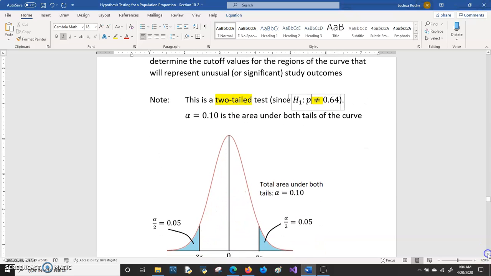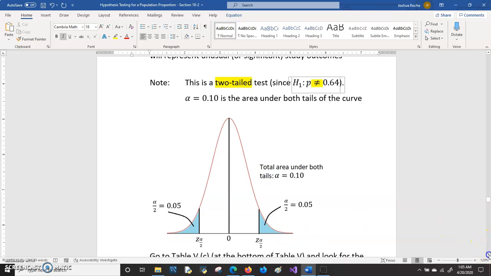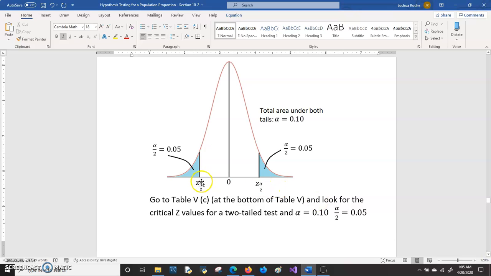Here's what the normal curve would look like. This is a two-tail test. The alpha is 0.10, that's the area under both curves, which means that under one curve, the area is half of that, 0.05. So you could think of it that way too, is that each tail has an area of 0.05. We'll want to find the values of these two cutoff values, and so we'll go to table 5C below table 5.